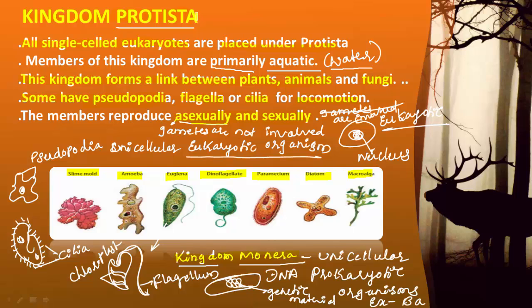All of them are unicellular and their body is made up of eukaryotic cells. So these are the things that you need to remember with reference to Protista. This is just an introduction. Actually, one topic is there in the first PUC, biological classification. In that topic, you are going to study in detail about the Protista.